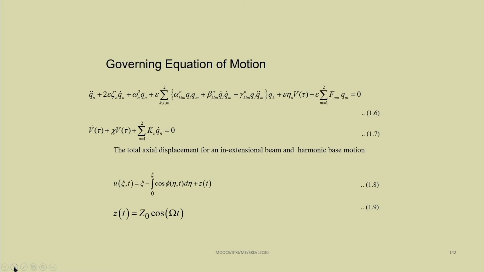You just see in the first equation we have a coupled electromechanical system, the electromechanical coupling, due to the presence of this term, epsilon eta n v(tau). This is the voltage term, the electric term.